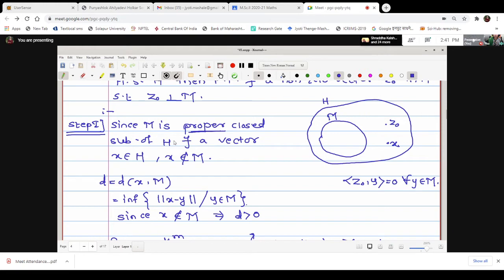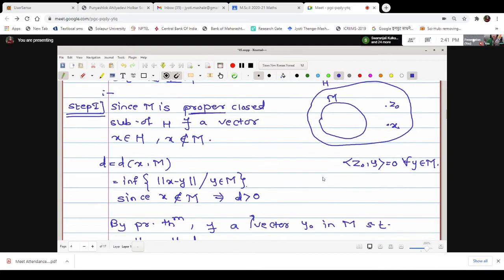For this, we start by knowing M is a proper closed subspace, so there exists a vector X in H which is not in M. This element exists because M is a proper closed subspace, right?